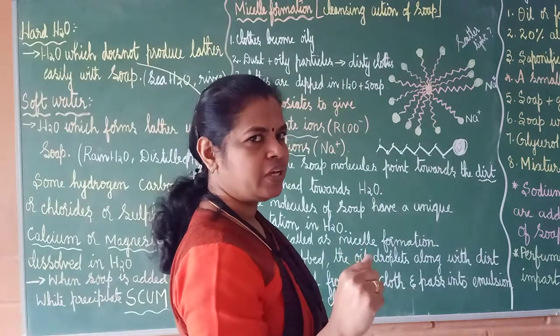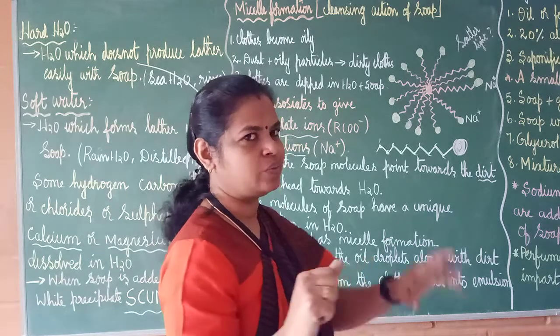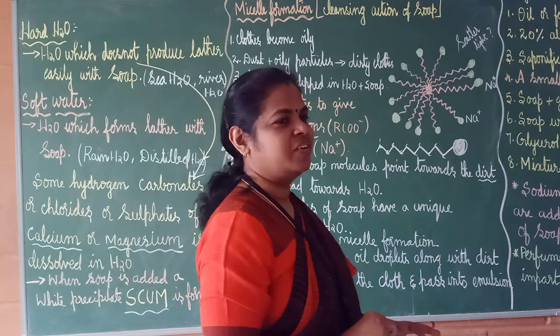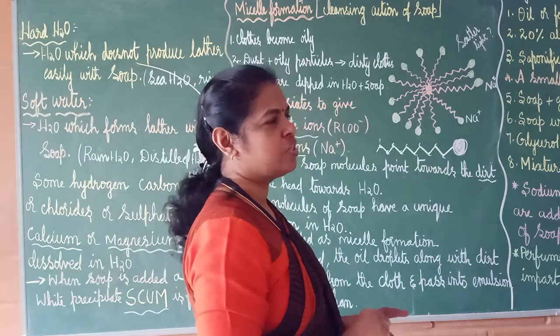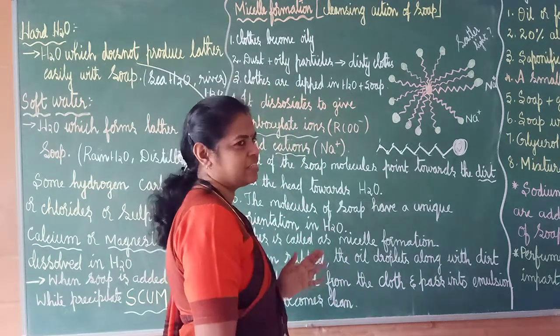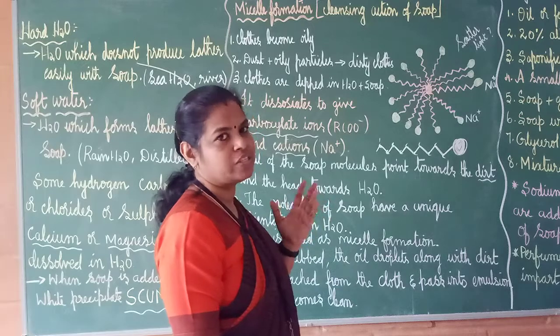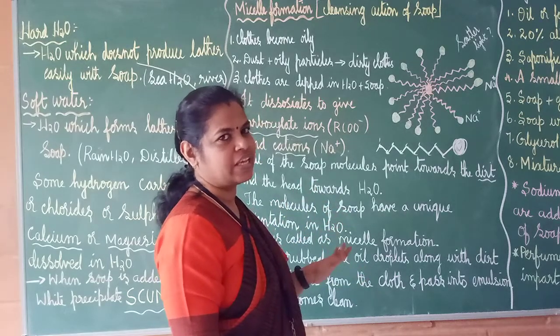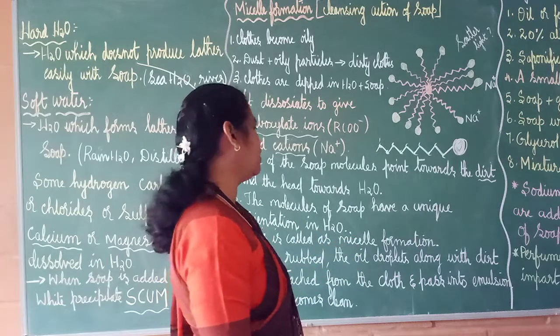And one more thing, how many of you have seen this? In sunlight, what will be the color? Will it scatter light? Find it out, okay? Next time when you are washing clothes, you find it out whether it is scattering light or not. If the molecules are big, they will be able to scatter light. If they are not, they will not scatter light. So find out whether it is big or small.